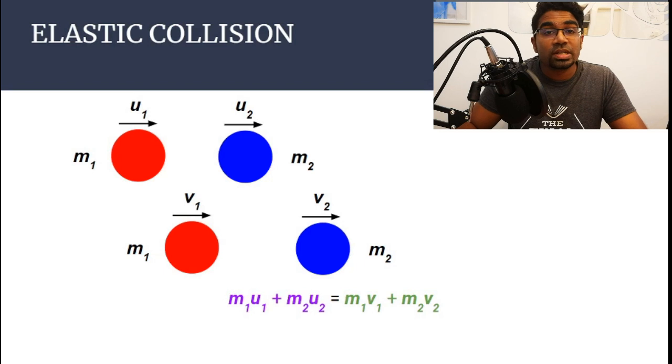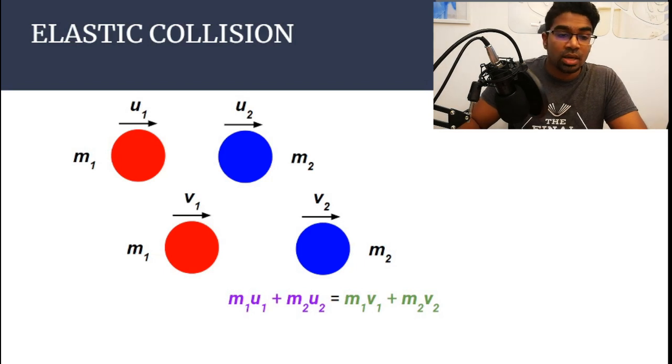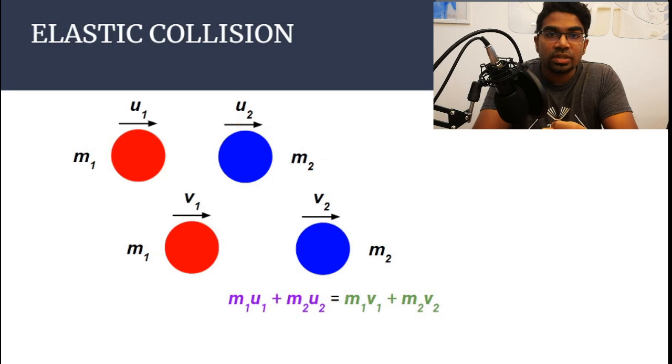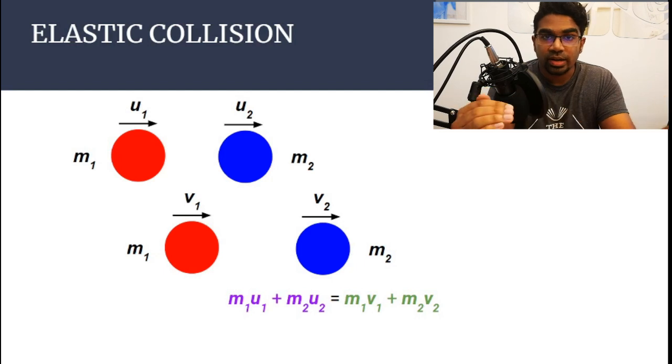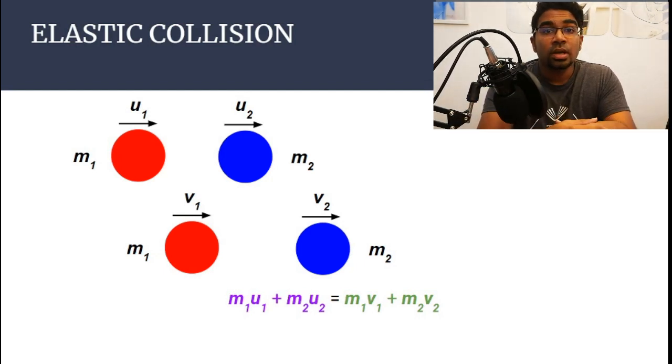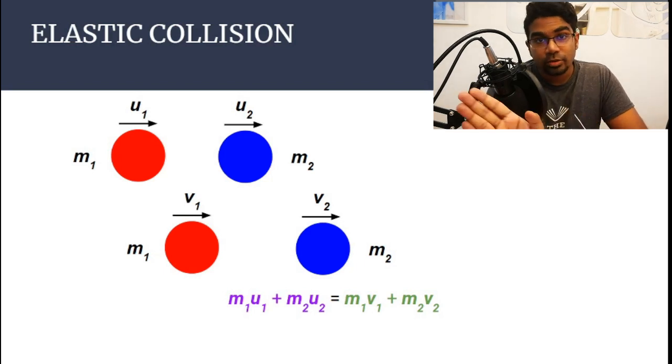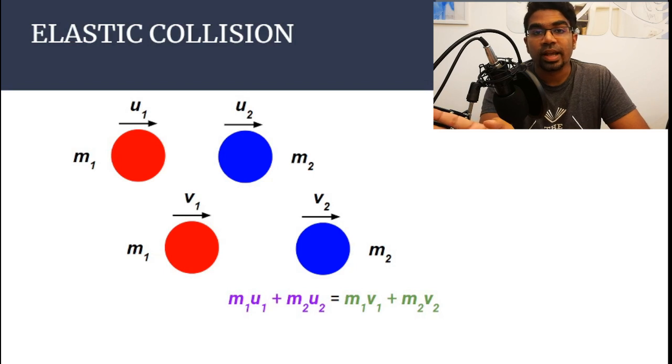Keep in mind that velocity is a vector quantity. When we are dealing with vector quantities, we cannot leave out the direction. The direction matters. So here, direction is represented by positive and negative, because in this case, we are only talking about linear motion. They are only moving in a straight line. Positive and negative are arbitrary assignments. Now, generally, we take right to be positive. So if right is positive, then left will be negative.